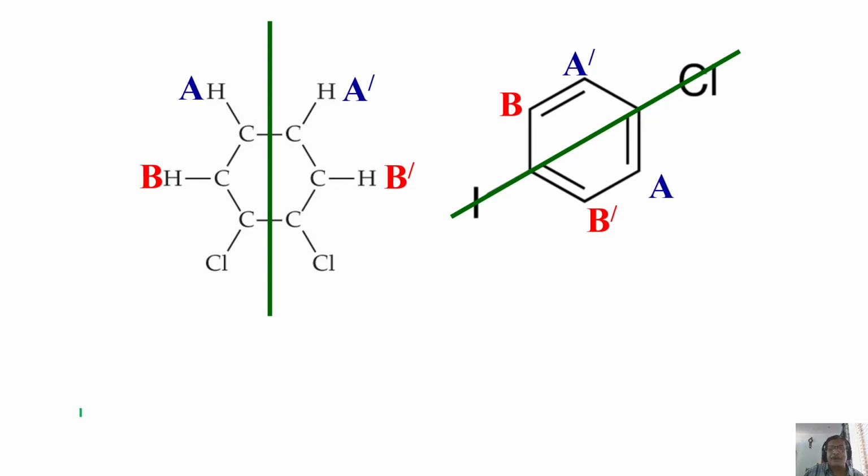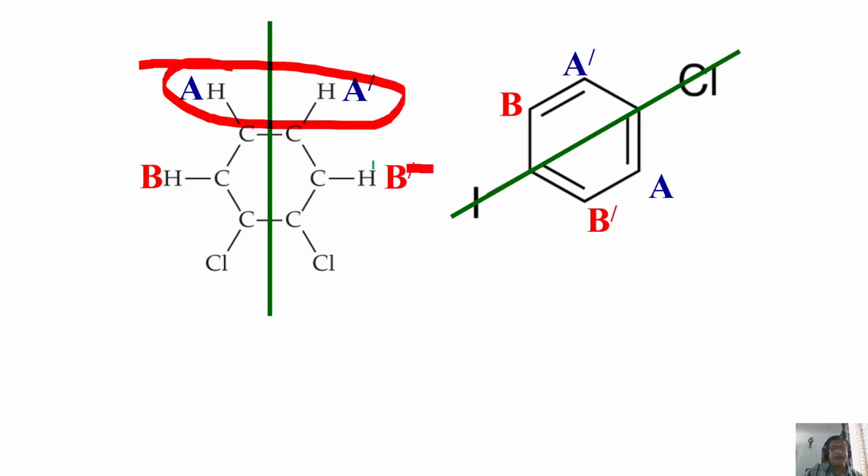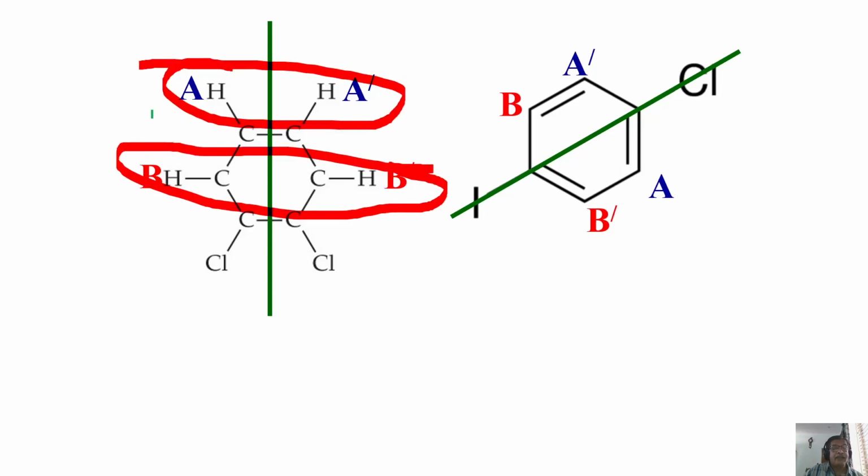Fantastic. Many things can happen. So in this example, this and this are strongly coupled, this and this are strongly coupled, and this and this are also strongly coupled. For some reason, this proton and this proton become weakly coupled. AA prime becomes weakly coupled to BB prime. Then I call it X prime.